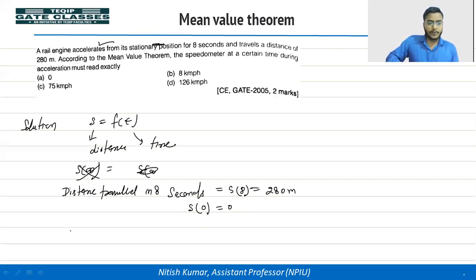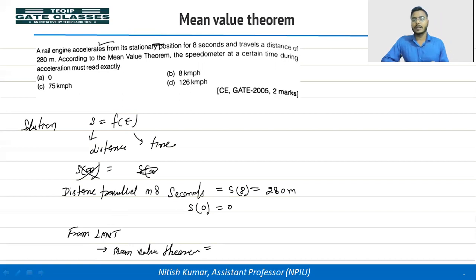Okay, so from the LMVT, or we can say from the mean value theorem, I have mentioned that at a certain point there is a tangent whose slope, or derivative, is equal to the average derivative. So the average derivative is here the speed, and the tangent is the instantaneous speed. So that is what the speedometer will read at a certain time.